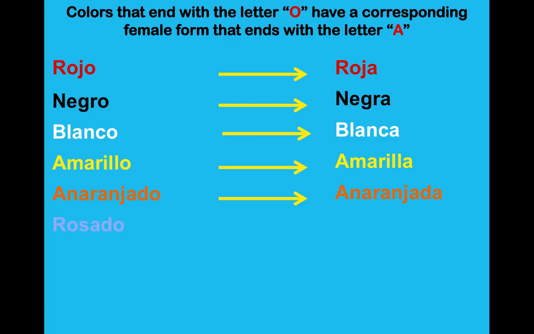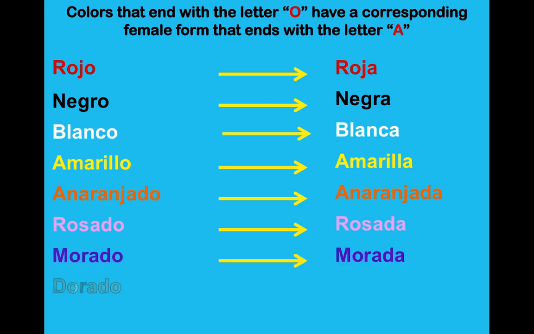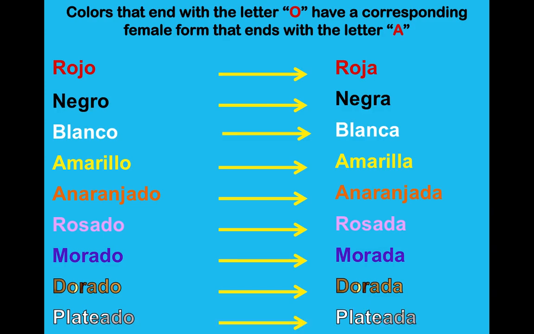Rosado changes to rosada. Morado changes to morada. Dorado changes to dorada. And last but not least, plateado. What do you think it changes to? You're correct. Plateada. So the O gets changed to a letter A on these colors when you're going to describe a feminine word.